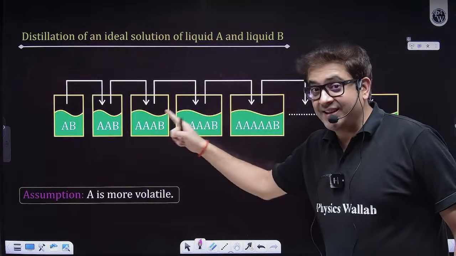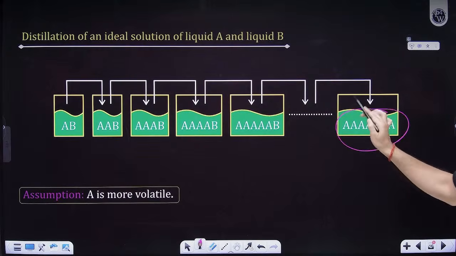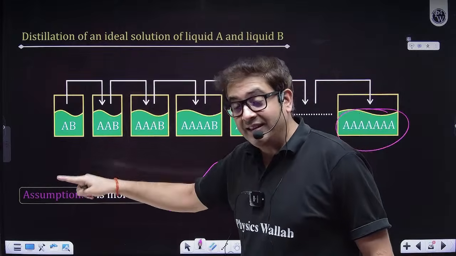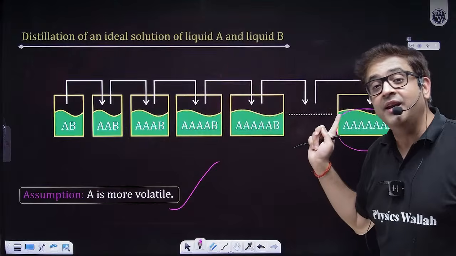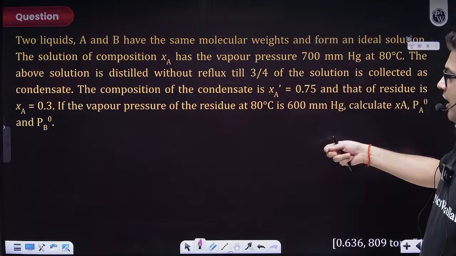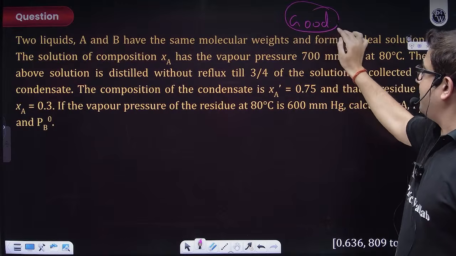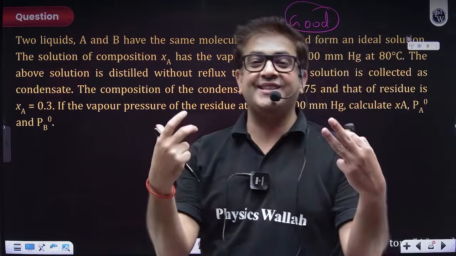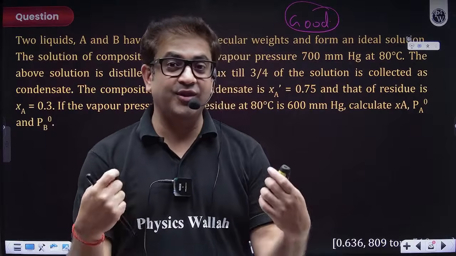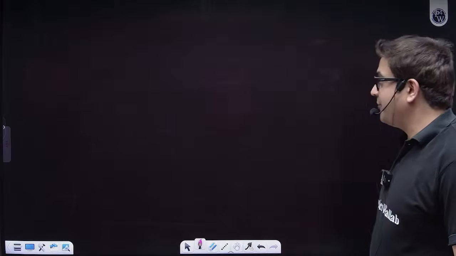Now, sir, this distillation thing you have already explained to us, that if A is more volatile, then ultimately it will get separated. So when will it be done? When A is more volatile. That distillation thing can be understood with the help of this graph, which I've already explained. Again, a very good question. But yes, you can obviously practice it, and if you find a problem, you can go to the description section, and once the live is done, hit the comment section. Sir, we want discussion of the questions as well, and definitely I will, but this is a good question, beta. Please try this one. Chalo.